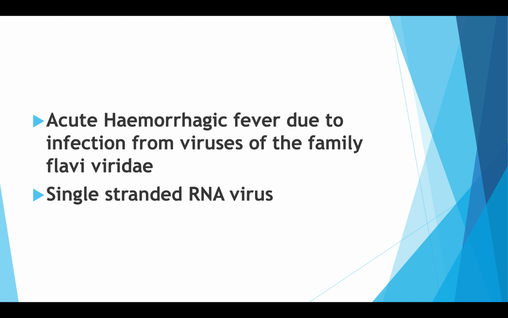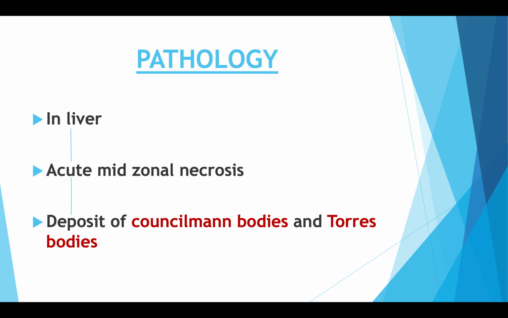Yellow fever is an acute hemorrhagic fever due to infection from viruses of the family Flaviviridae, single-stranded RNA virus. Pathology: in liver, acute midzonal necrosis occurs that will lead to deposit of Councilman bodies and Torres bodies.